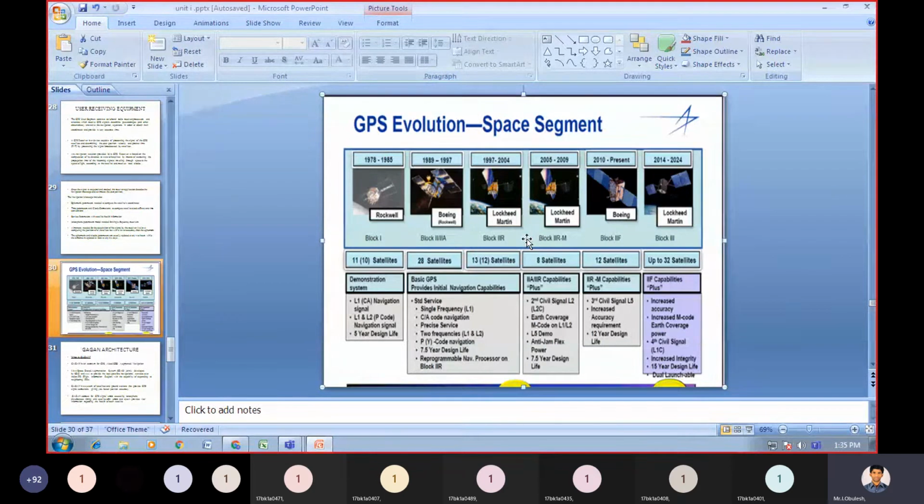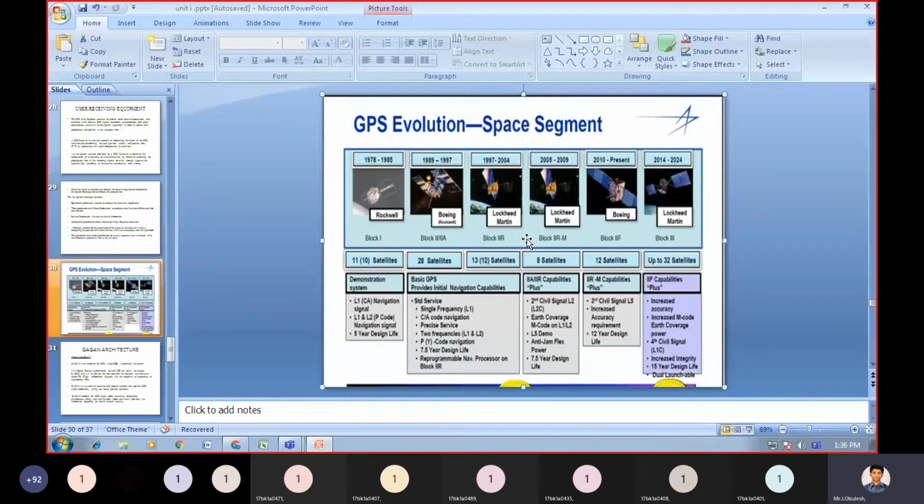And here we are using M code on L1 and L2, or L1 or L2. L5 demo is also available here. Anti-jam flex power: by using these satellites, we are able to create anti-jam flex power, which is valid for 7.5 years design lifetime.